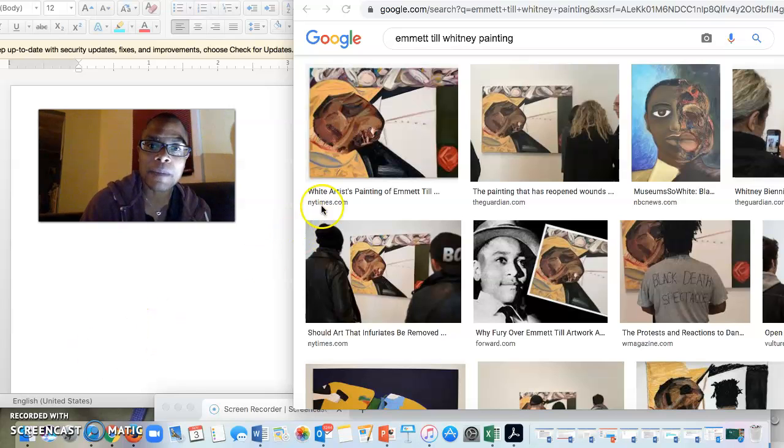So here you can see my image. This is the painting of Emmett Till. You should be familiar with this because it's in the essay prompt. And you'll also see it appear again in the model essay for this unit. So if I'm in my images part, I'm going to click on my image.